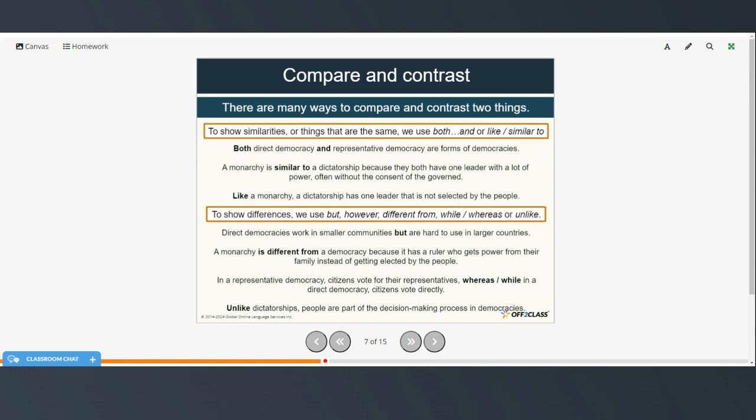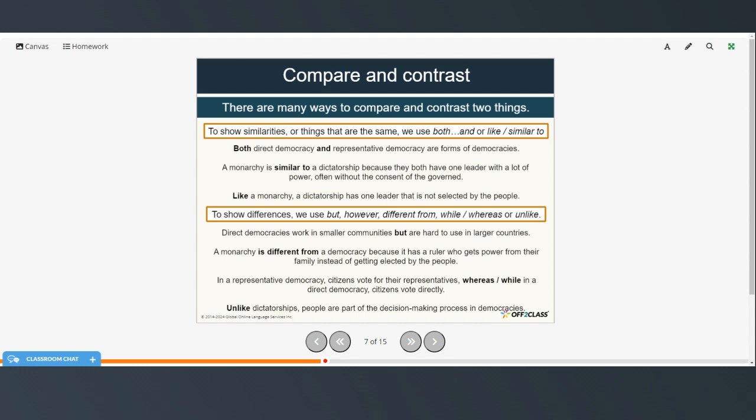All right, so now we're going to talk about compare and contrast, and there are many ways to compare and contrast two things. To show similarities or things that are the same, we use both and or like, similar to. So here's some examples. Both direct democracy and representative democracy are forms of democracies. A monarchy is similar to a dictatorship because they both have one leader with a lot of power, often without the consent of the governed.